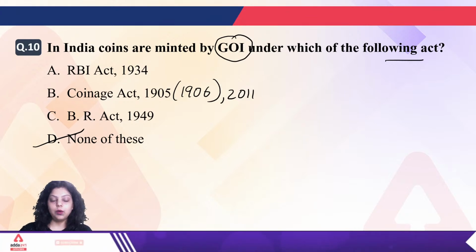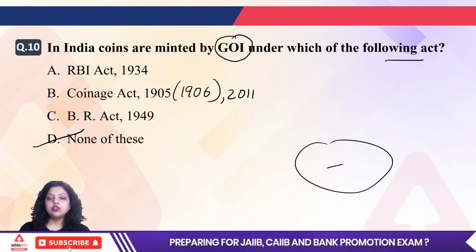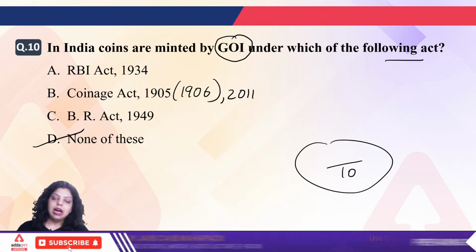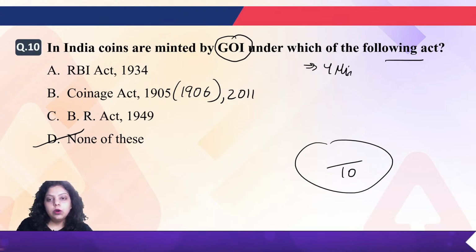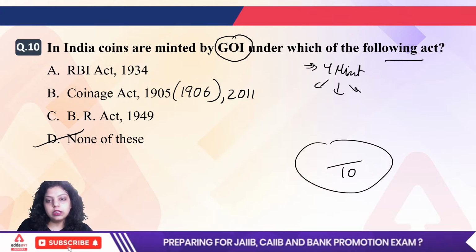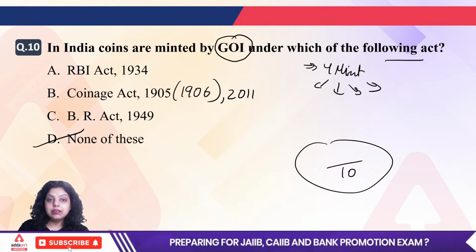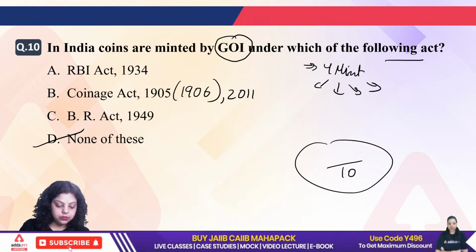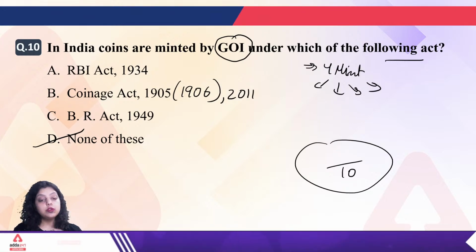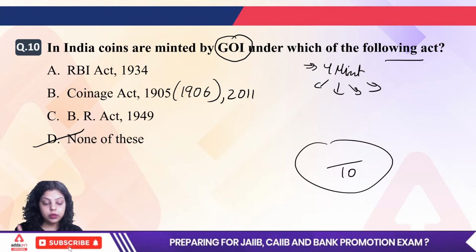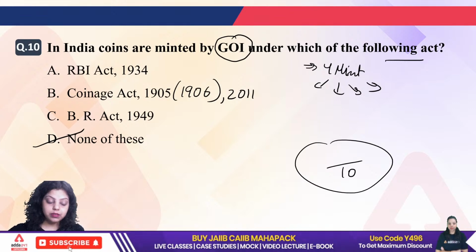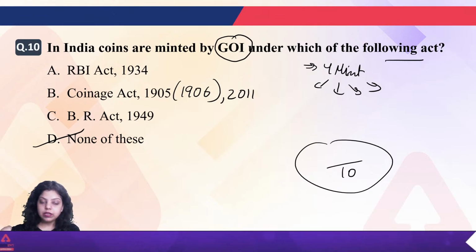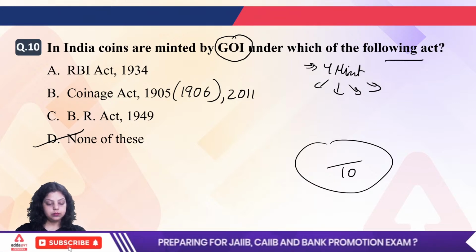Clear? Now let me know out of 10 questions, how many you have done correct. Let me know one other thing also, that there are 4 mints in our country. Where are these 4 mints located in India? These are the mints in which the coins are minted by the Government of India, but the distribution will always be done by the Reserve Bank of India. Remember that. So where are these 4 mints located, and also let me know out of 10 how many questions you have done correct.